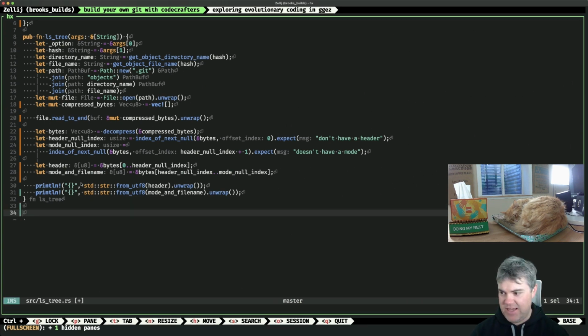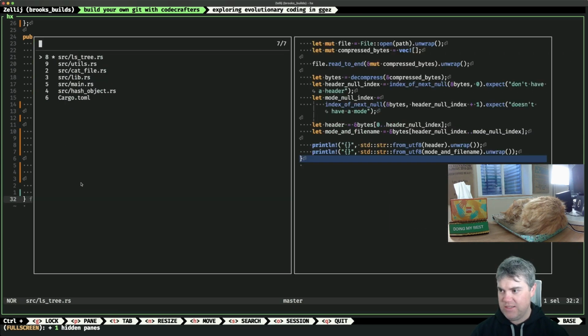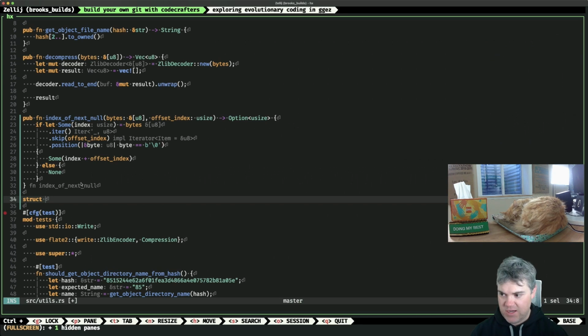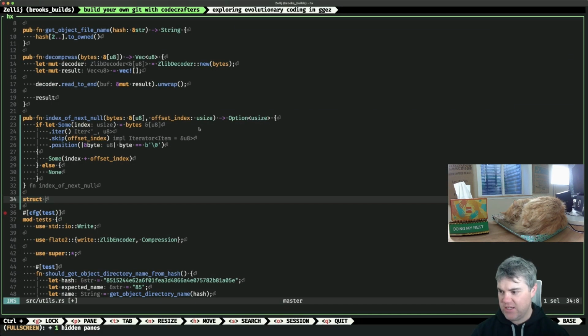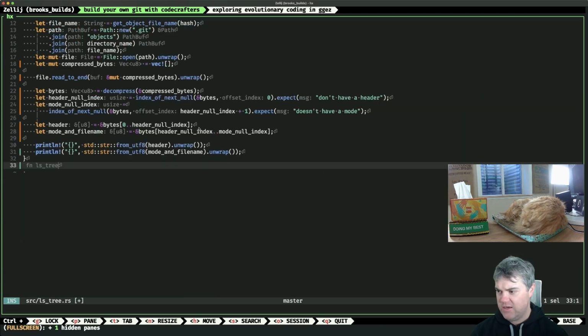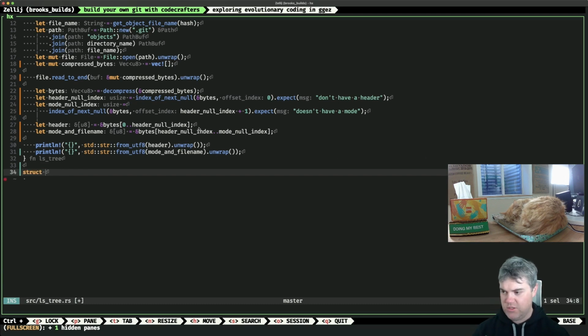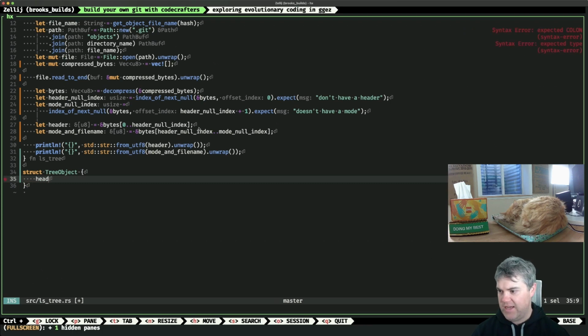which kind of makes me feel like I want a struct here. I might want to put this into utils. So if I have a struct of the mode with file, what would this be, the hashed file? This is a tree. Okay, we could do this as a tree object. Do I want this in utils? I don't know if I want this in utils. I'm going to put this in here until I know better. So this is a tree object. We're going to want a header.